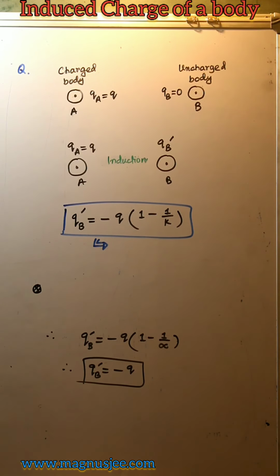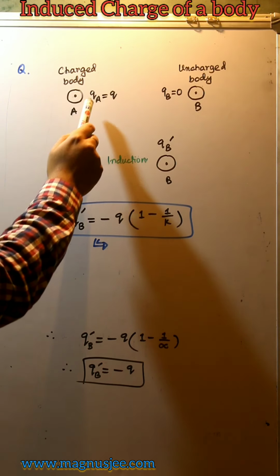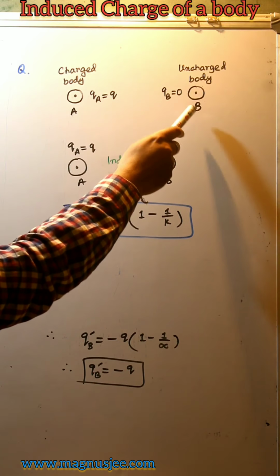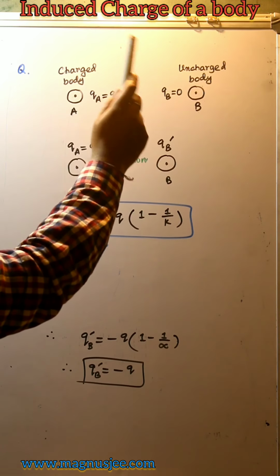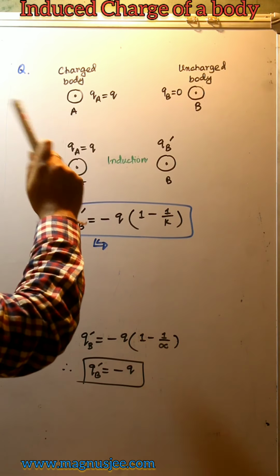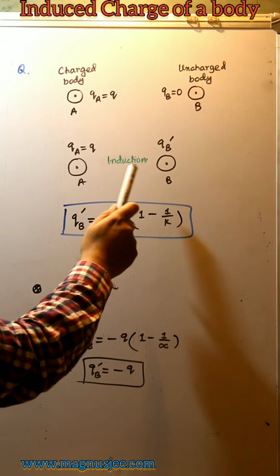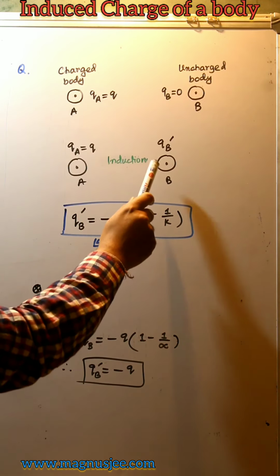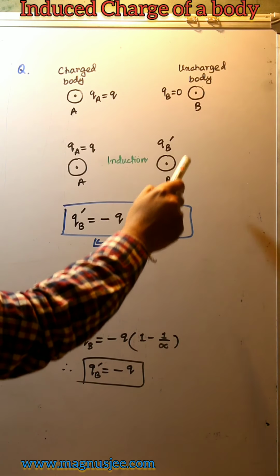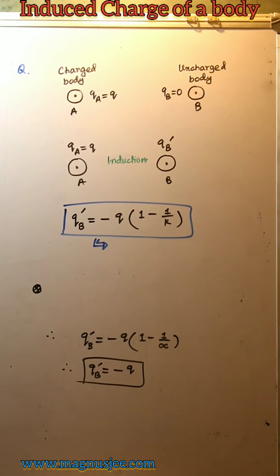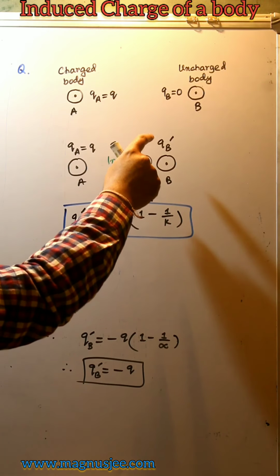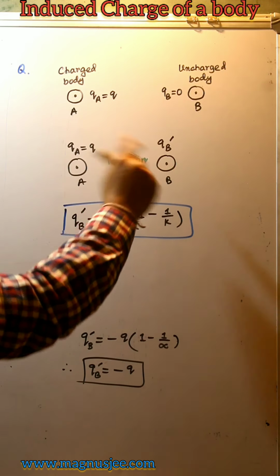A charged body is placed at A having charge QA equal to Q, and another uncharged body is placed at B having charge QB equal to 0. If two bodies are brought very close to each other, in that case induction occurs and some amount of charge will be induced on this uncharged body. So what is the expression of the charge induced on this body?